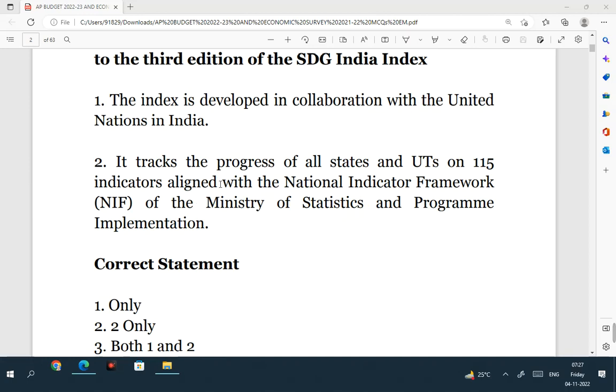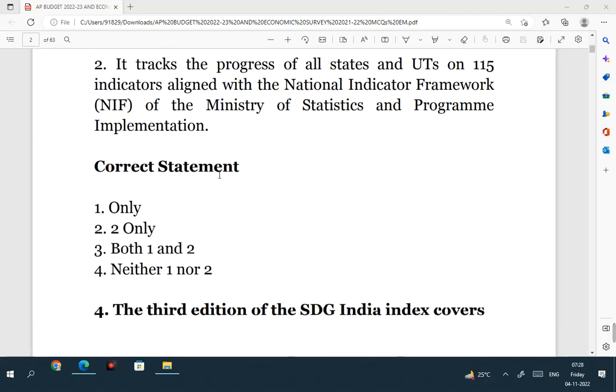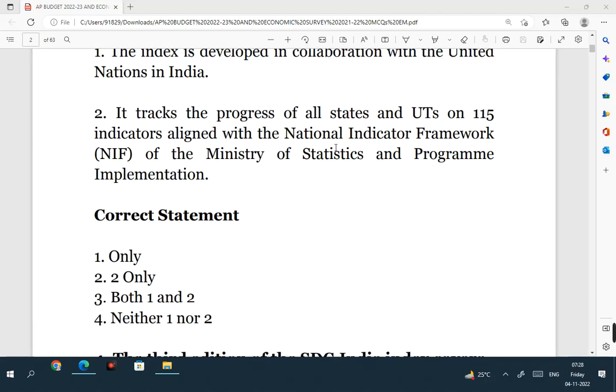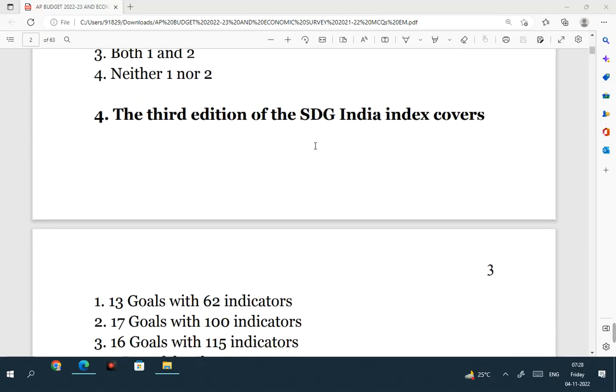So the second statement is also correct. So both statement 1 and statement 2 are correct. So both 1 and 2. So there is something called National Indicator Framework. So this National Indicator Framework works under the Ministry of Statistics and Program Implementation. Let's move to the fourth question.